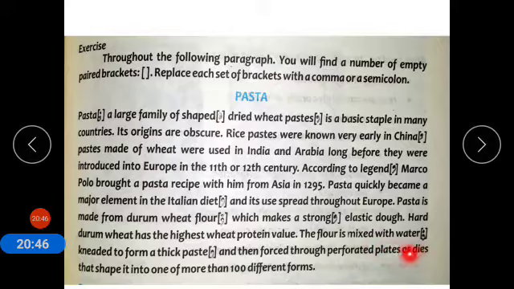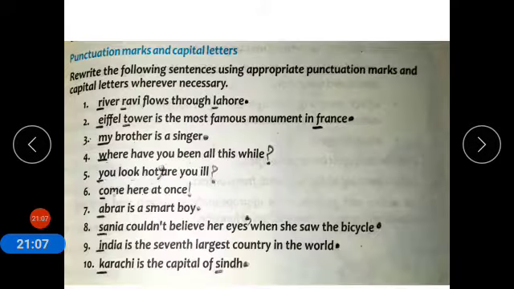perforated plates or dies that shaped it into one of more than 100 different forms. Perforated plates means there are dies and plates which have holes in them, which give a shape to a pasta. Now coming to the next exercise, punctuation marks and capital letters.